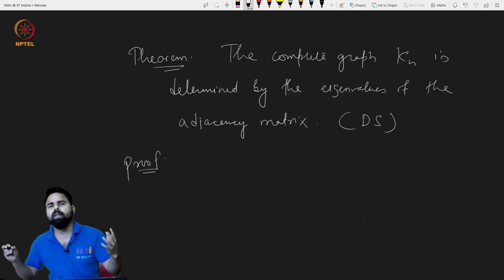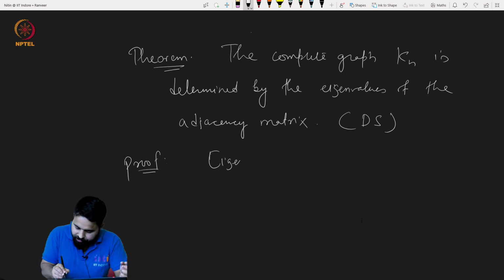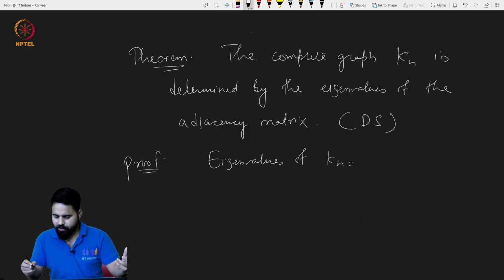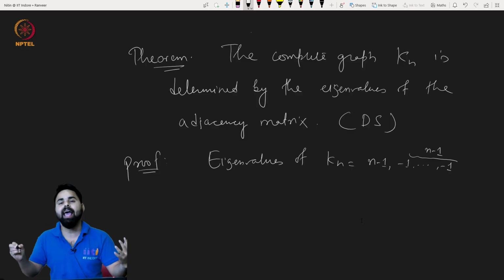Very simple one. What are the eigenvalues of Kn? We have already seen it many times: n minus 1, and then minus 1 with multiplicity n minus 1.